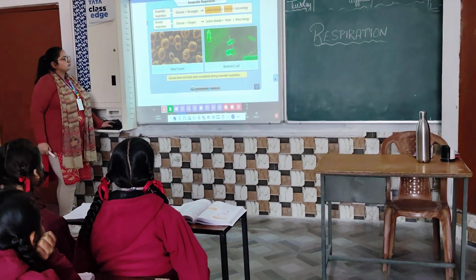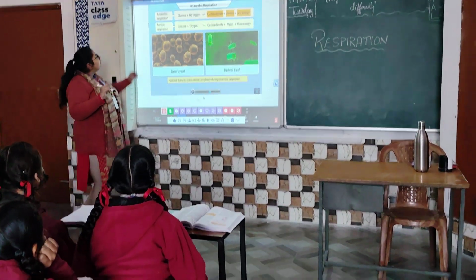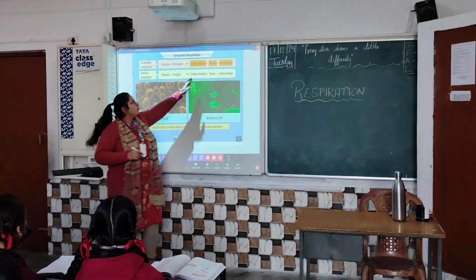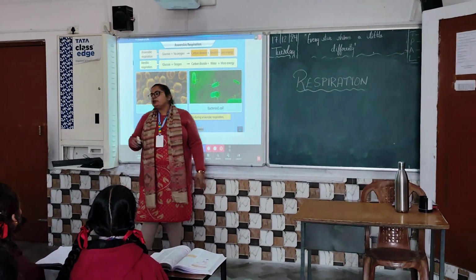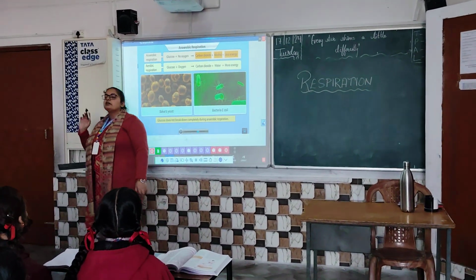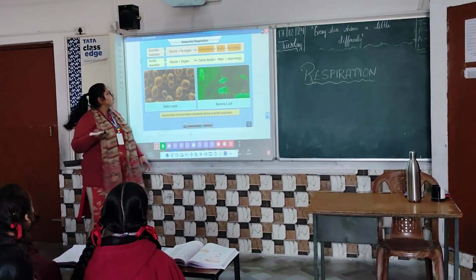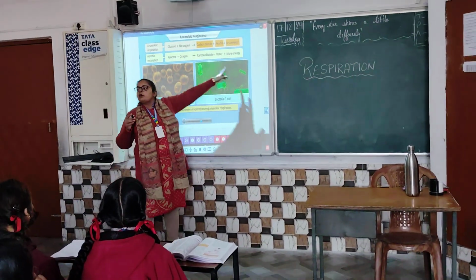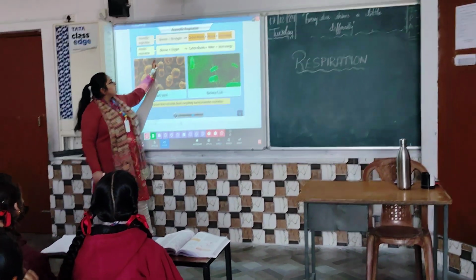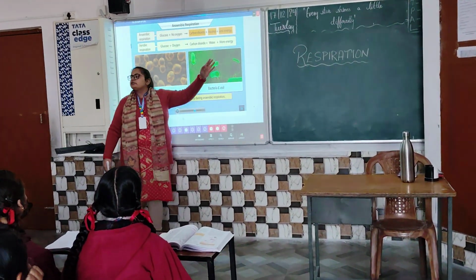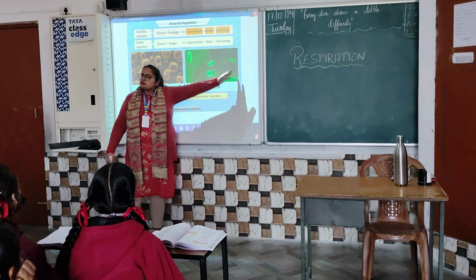So, less energy is released. You can also see one more thing. During anaerobic respiration, alcohol is also being produced, but no such product is produced during aerobic respiration. What does it signify? It means that glucose doesn't completely break down to produce energy. But in aerobic respiration, you can see only simple molecules are being produced like carbon dioxide and water, and more energy is being produced.